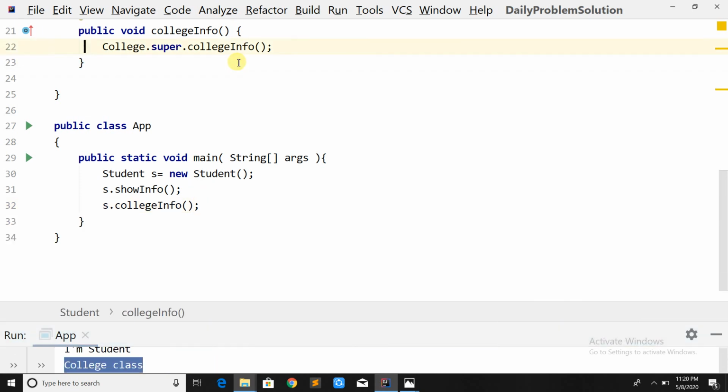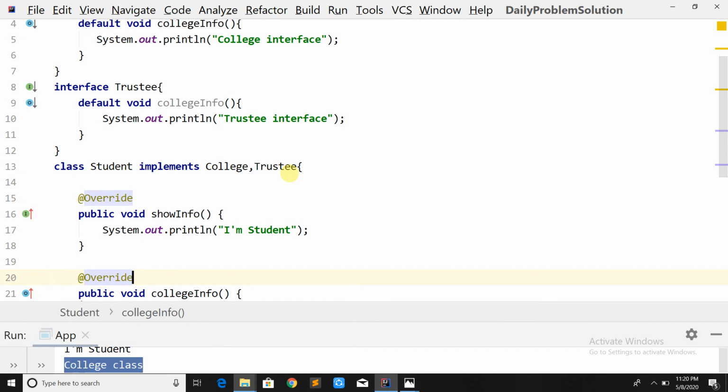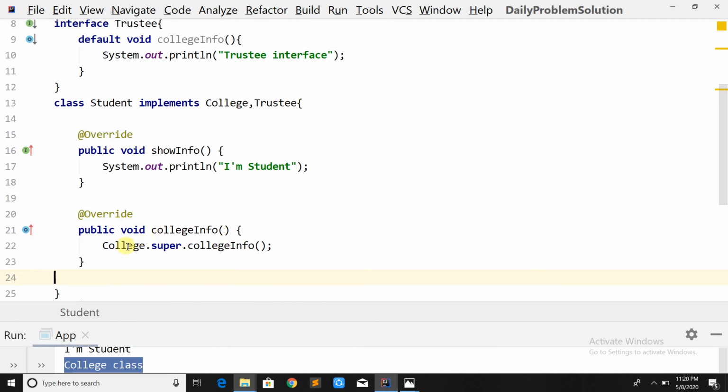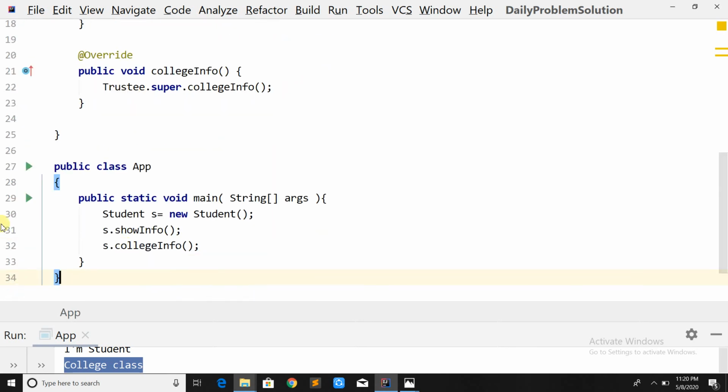Rather than writing the classes, I should write interface. And if I want to call the college info of the trustee interface, then you just need to change the name here to trustee. Then it will call the college info of the trustee interface.